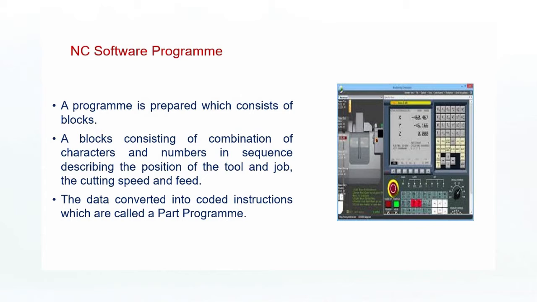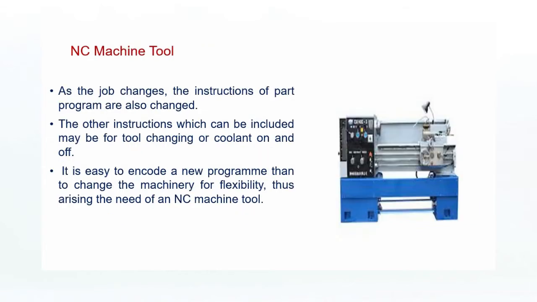The data is converted into coded instructions, which are called part programs. The numerical data has been converted into NC coded instructions, called the part program. As the job changes, the instructions of the part program also change, as every job has a different set of instructions. Other instructions which can be included are tool changing or coolant on or off. Every operation, position and function has a different set of instructions.